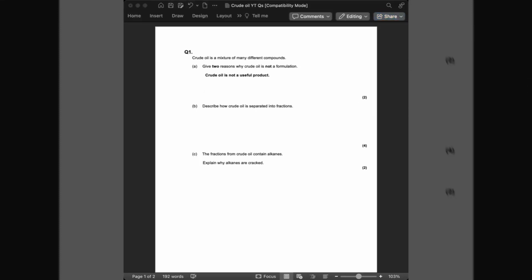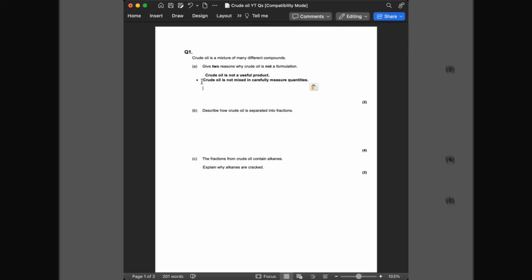Okay, so what about our second reason? Well, as we said before, formulations need to be carefully measured quantities, and crude oil we just find underground and we don't actually measure the quantity. So, our second reason would be crude oil is not mixed in carefully measured quantities, and these would be two reasons and would get you 2 marks in an exam. So, as long as you know the definition of a formulation, you will be able to answer this question.